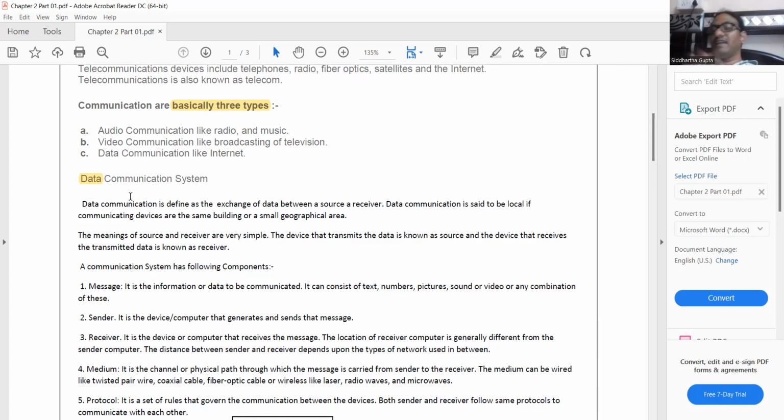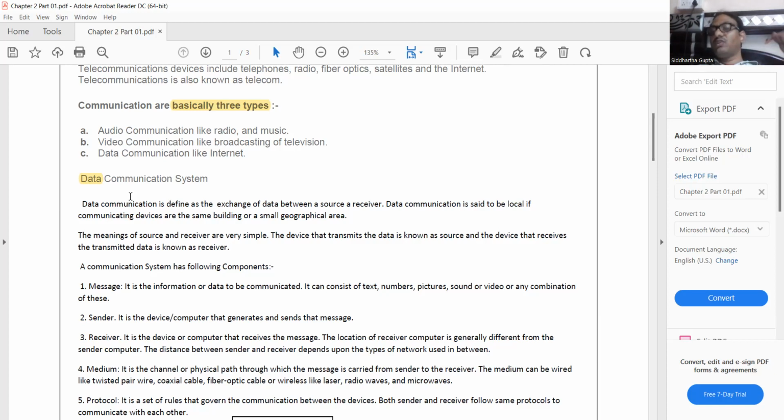And always remember that data is transmitted. Transmitted means sent. Data is transmitted by some medium. This medium may be a wire, and you know that wires are of various types, like a twisted pair cable, optical fiber cable, or coaxial cable. So the wire can be of any type.